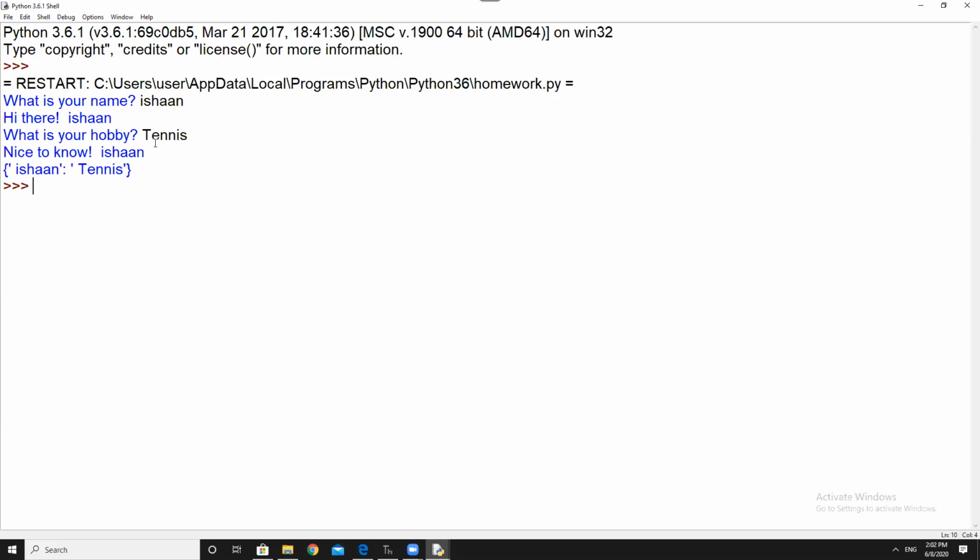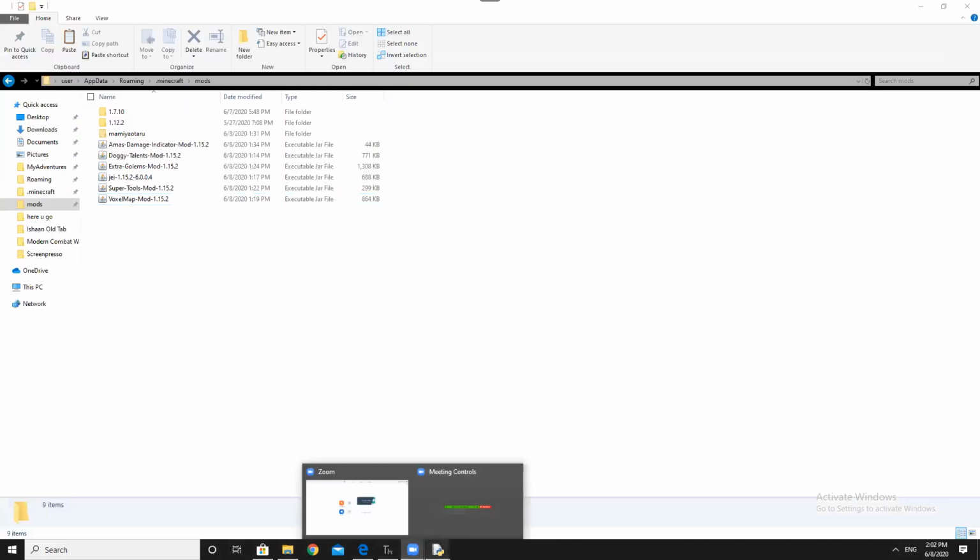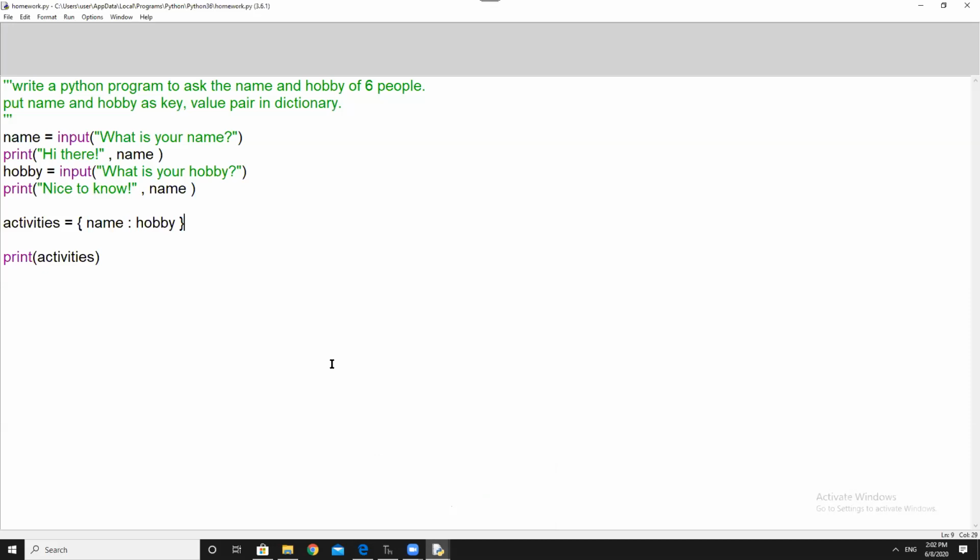In programming, whenever you need to solve a problem, build the solution step by step. So when we say 6 people, let's focus on one. First, try to enter a name and hobby for one person. I tried for only one person, and for some reason I didn't understand. That's fine, because there is a mistake.